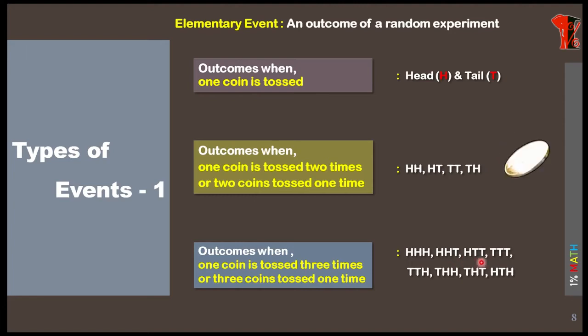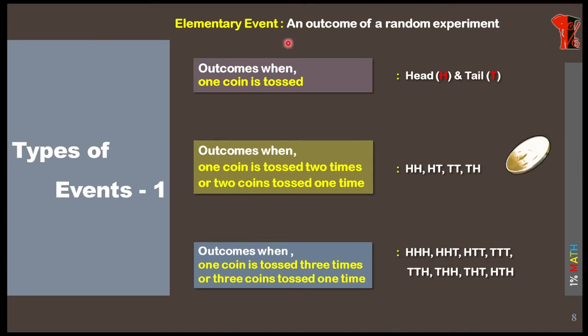Similarly, head, tail, tail, and tail, tail, tail. You can go through this. The first coin can give you head, the second coin tail, the third coin head. All of these are called elementary events. So individual outcomes are considered elementary events in the first type.